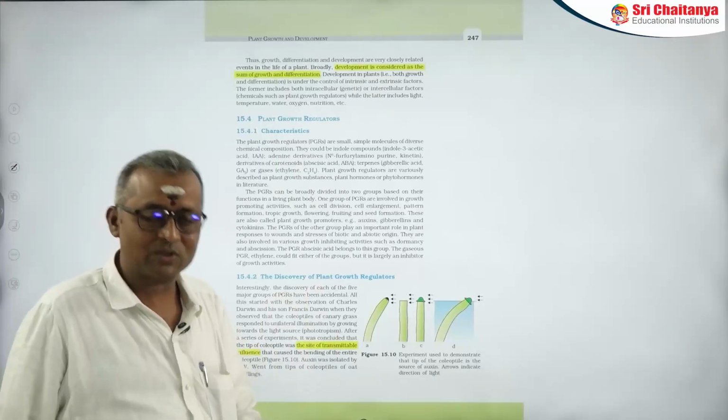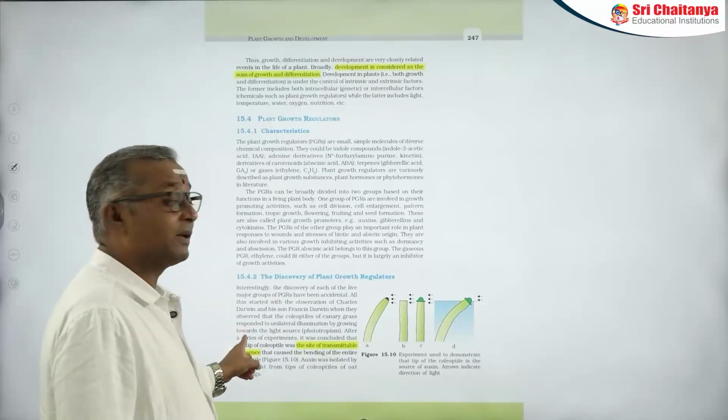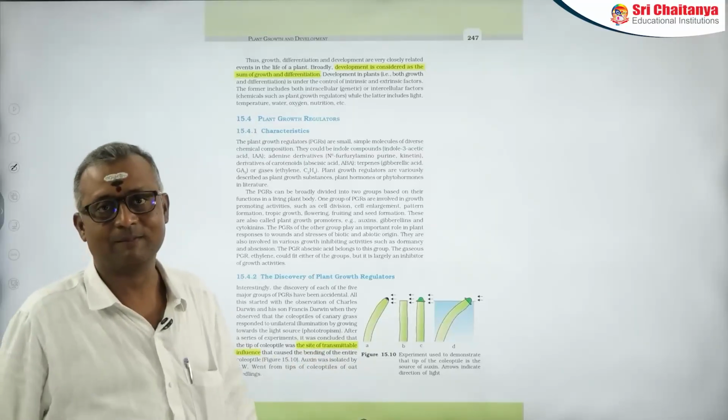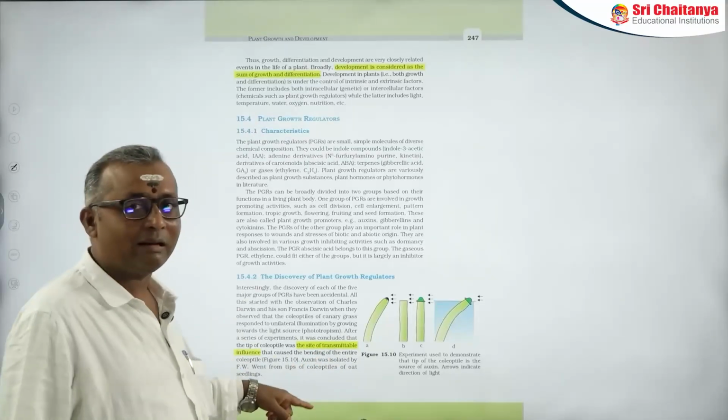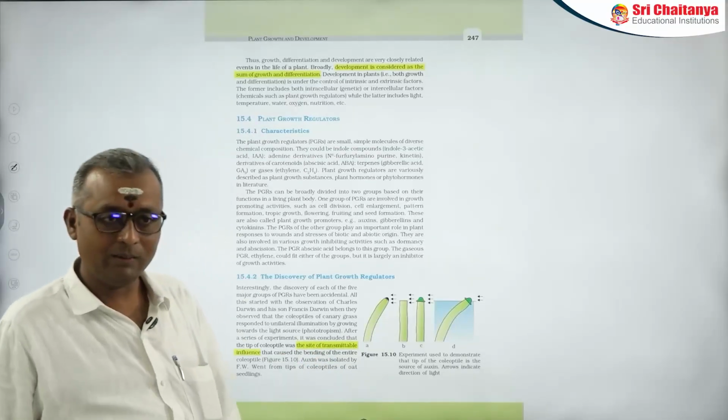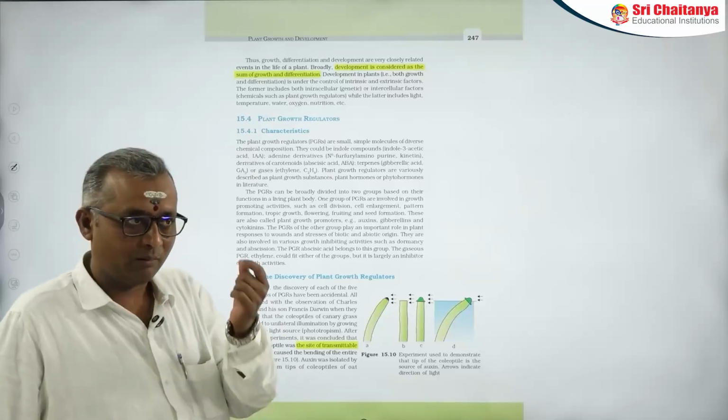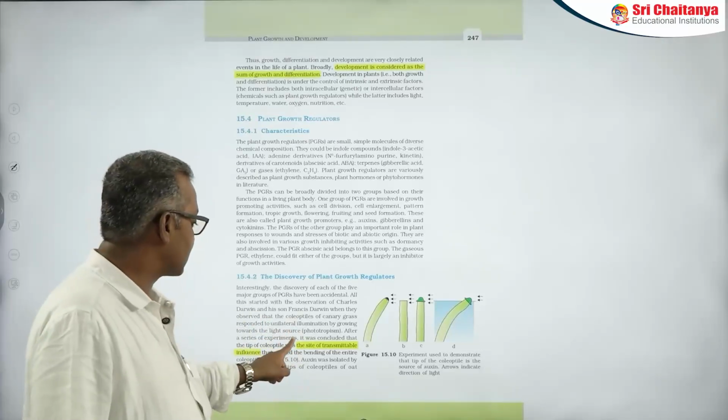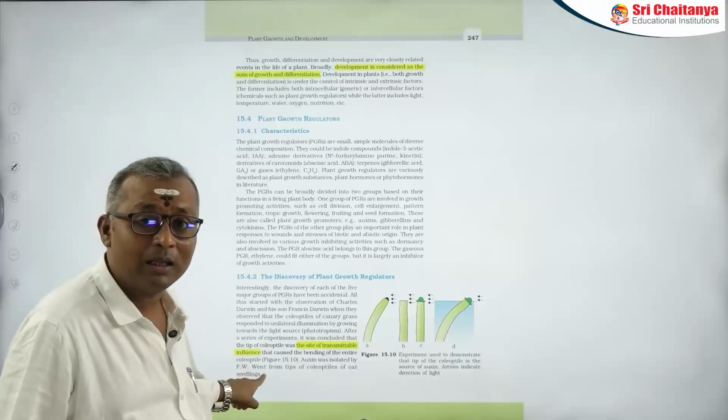Charles Darwin and Francis Darwin took canary grass coleoptiles, and they found that the tips of the coleoptile are the site of a transmittable influence.